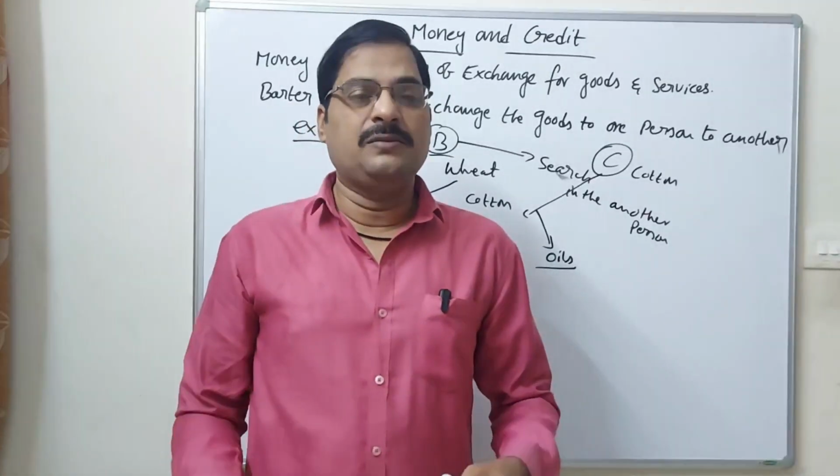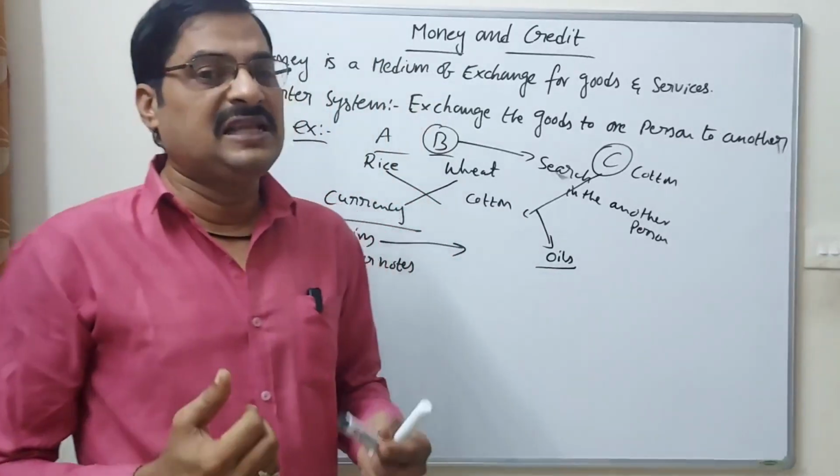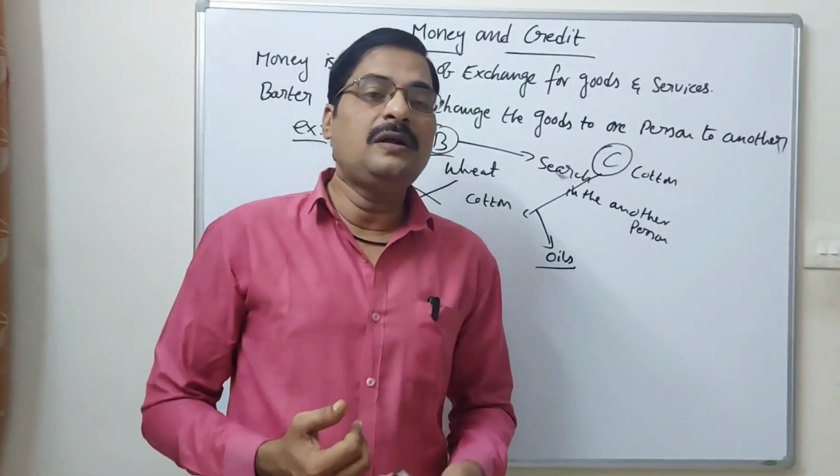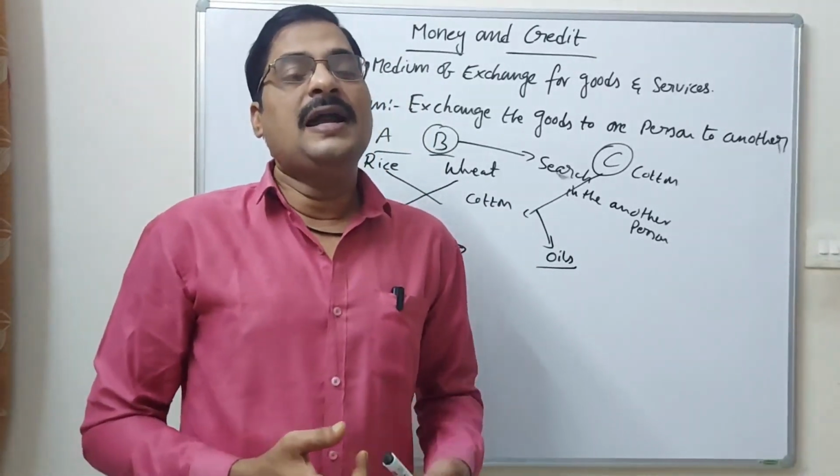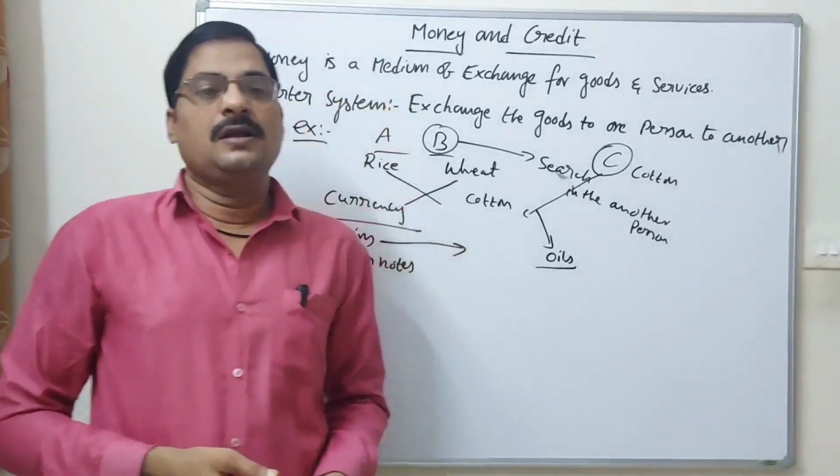Coins are very heavy because they are made with silver, copper, gold, and other things.